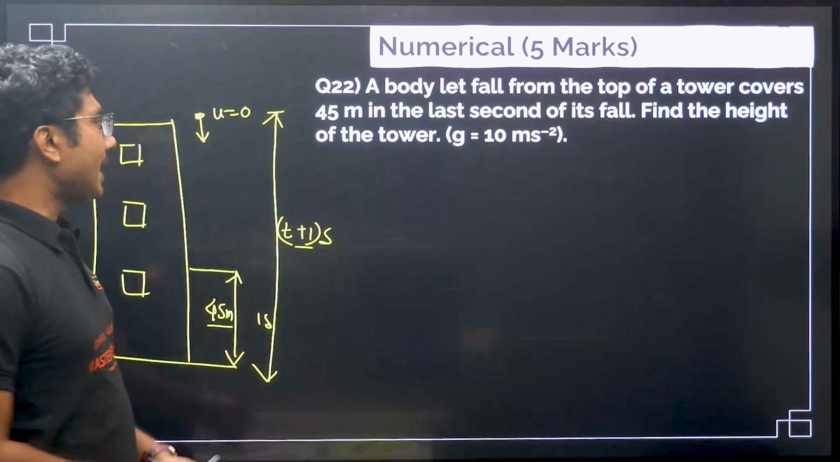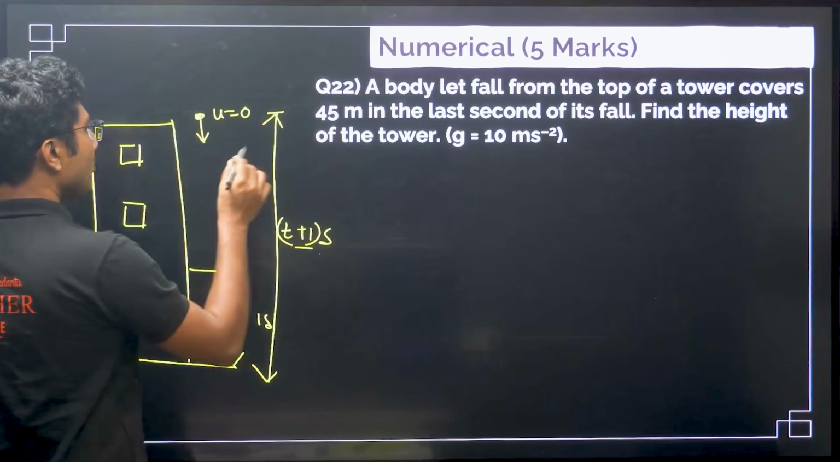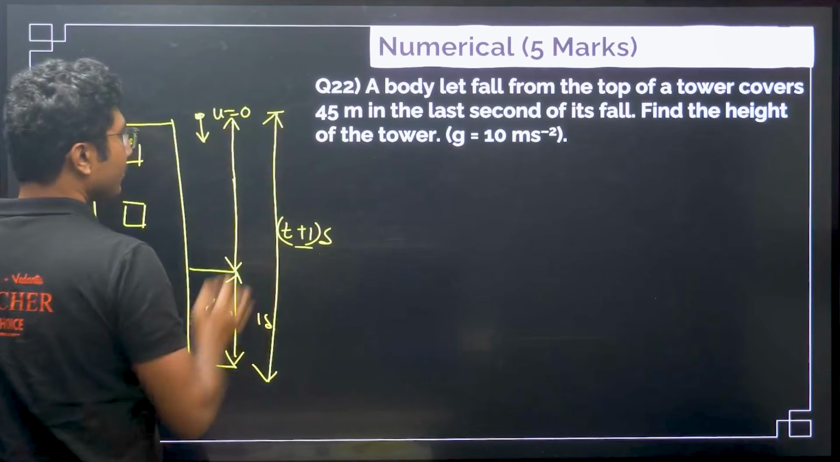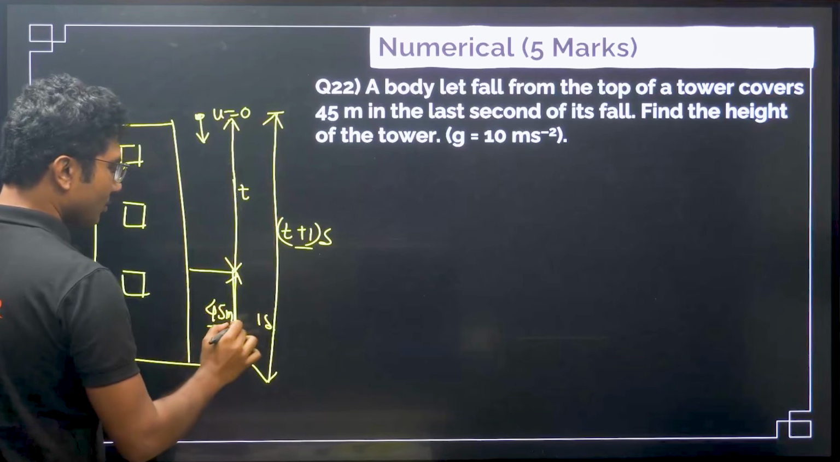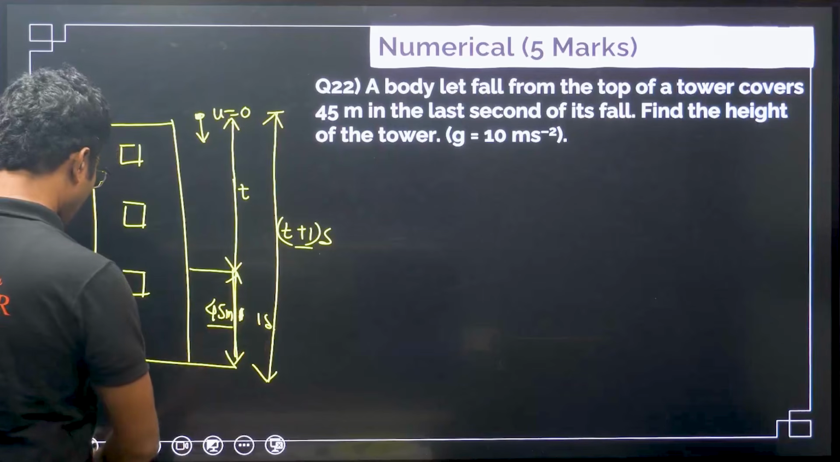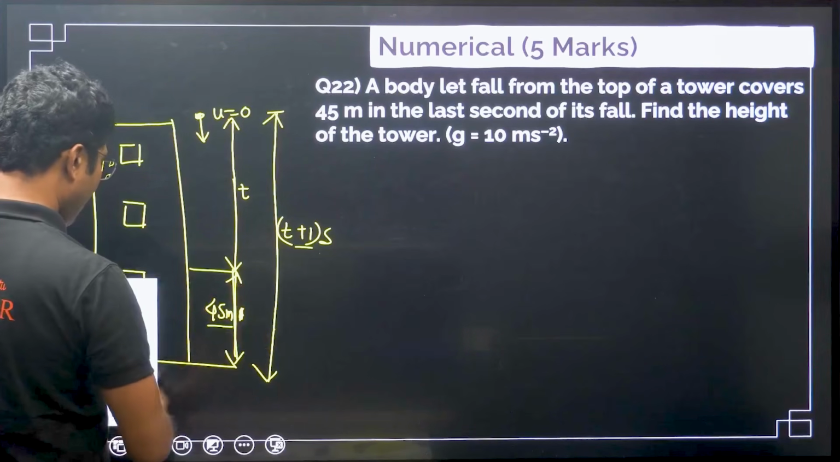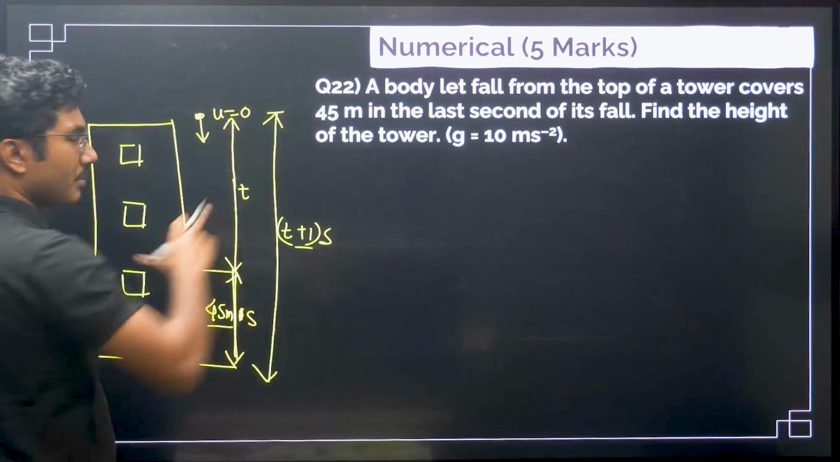Okay, total time of fall is t plus 1 second. So how much time is taken from here till this point? The time taken to reach from here to here must be t, because this is the last 1 second. This is the 1 second, right? So total time is t plus 1, so the time taken from here to here must be t.